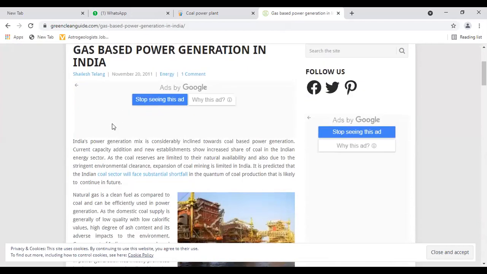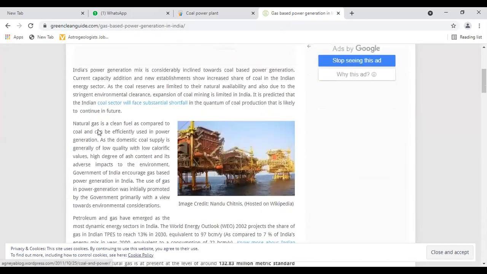And guys, previously we discussed the coal-based, now gas-based power generation in India. India's power generation mix is considerably inclined towards coal-based power generation. Current capacity addition and new establishments show an increased share of coal in the Indian energy sector, as the coal reserves are limited to their natural availability and also due to the stringent environmental clearance. Expansion of coal mining is limited in India.